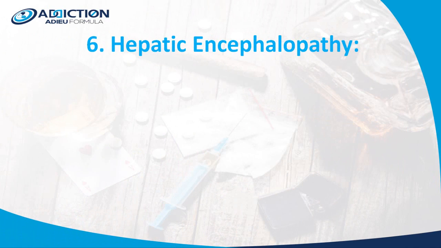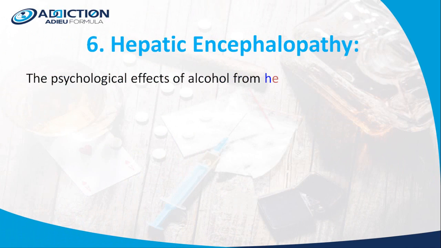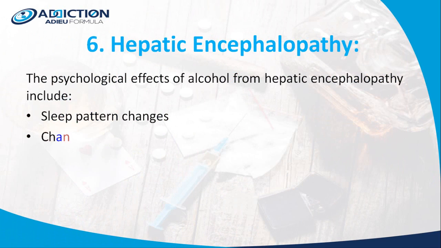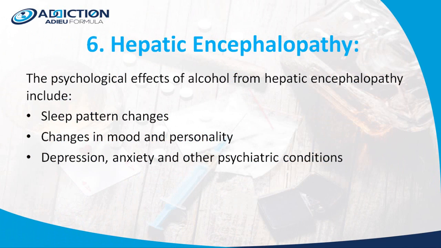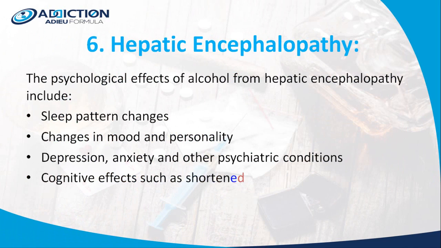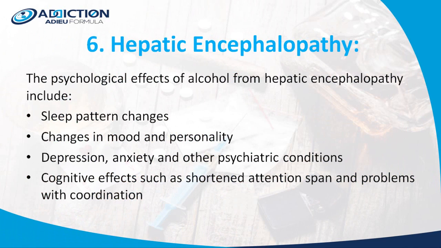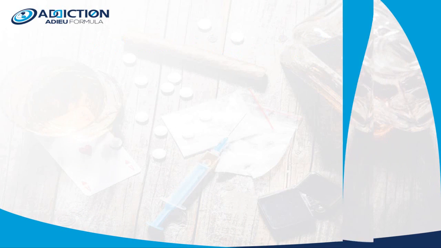Number 6, hepatic encephalopathy. The psychological effects of alcohol from hepatic encephalopathy include sleep pattern changes, changes in mood and personality, depression, anxiety, and other psychiatric conditions, cognitive effects such as shortened attention span and problems with coordination.